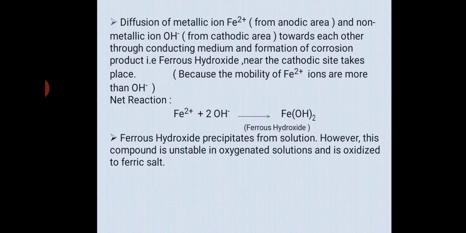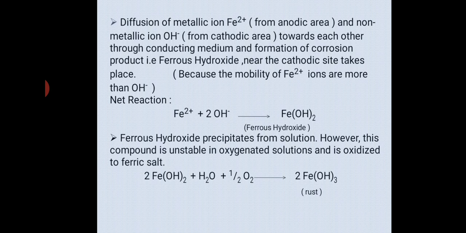Fe2+ undergoes oxidation to Fe3+, so ferrous will be converted into ferric. Now Fe(OH)2 once again reacts with H2O and half O2 and forms 2 Fe(OH)3.